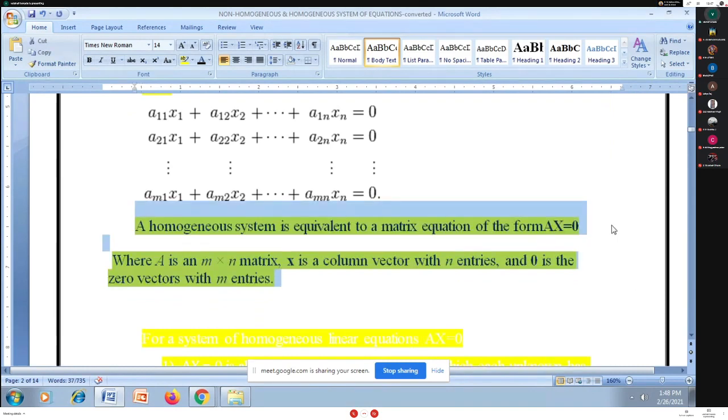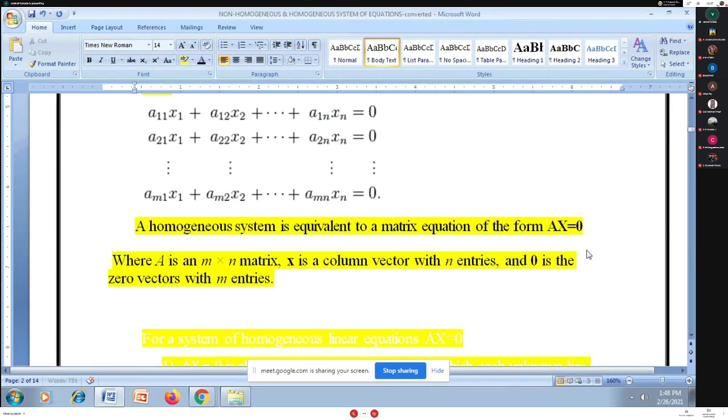A homogeneous system is equivalent to the matrix form Ax is equal to 0. For non-homogeneous, we write it in the form Ax is equal to B. For a homogeneous system, I write Ax is equal to 0, where 0 is the zero column matrix.